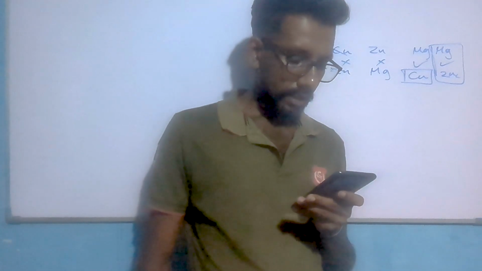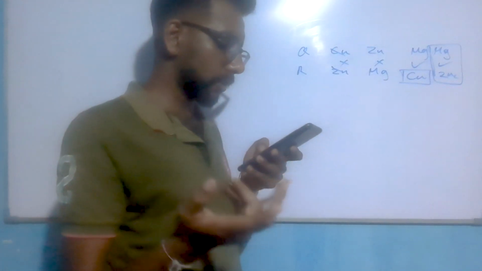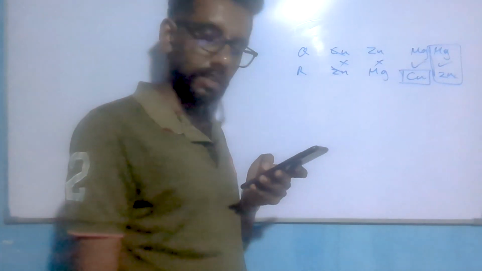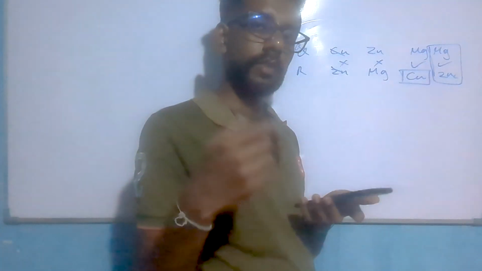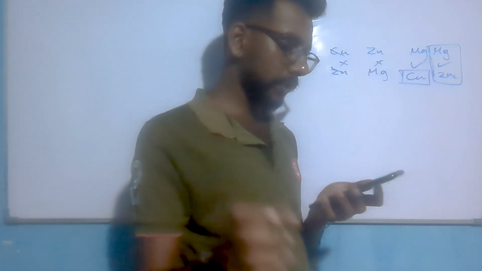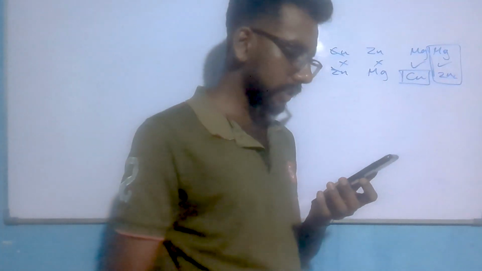And 27. We have Q and R respectively. There are 2 elements in the activity series, and H2SO4 is sulfuric acid. When the sulfuric acid reacts with Q, it produces H2 gas, as well as R produces hydrogen gas.